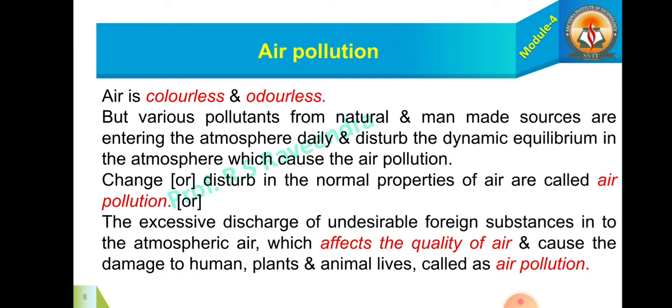Any discharge of unwanted foreign substances into the atmospheric air changes the quality of the air, which ultimately damages humans, plants, and animal lives. This is called air pollution.